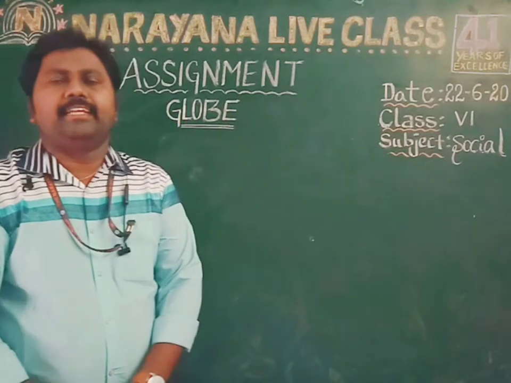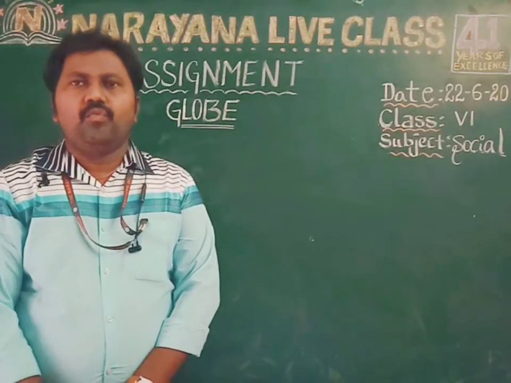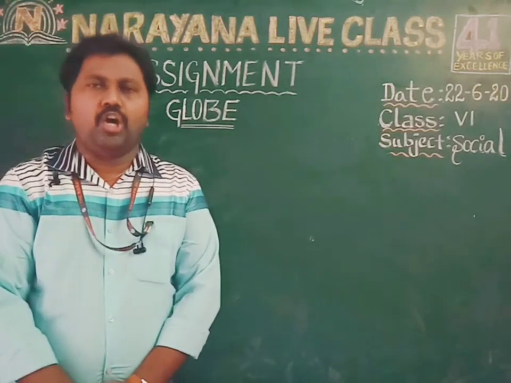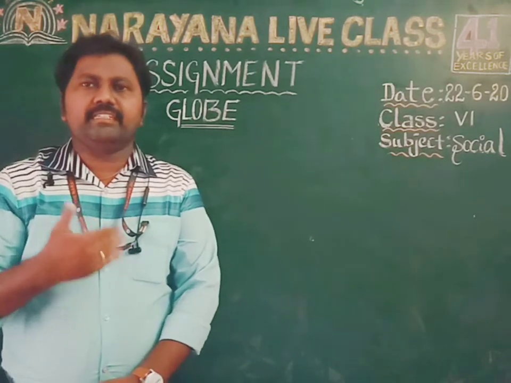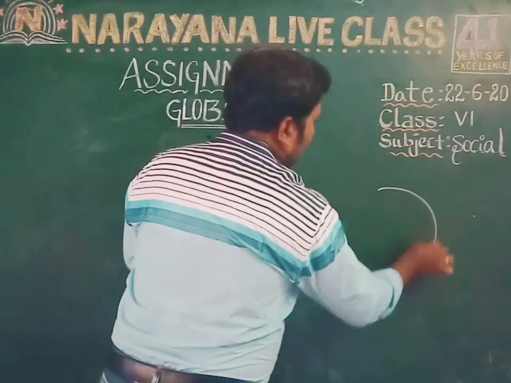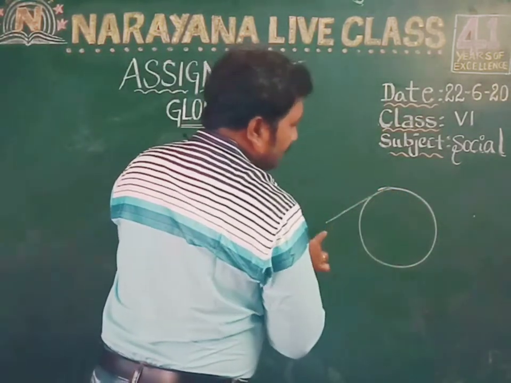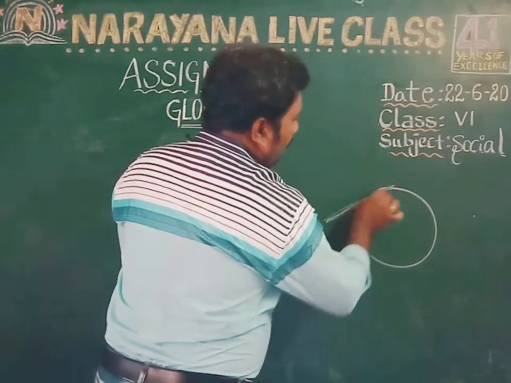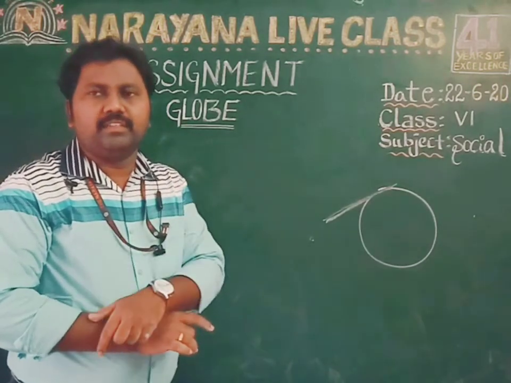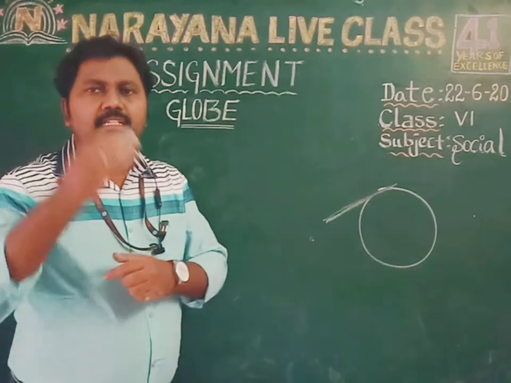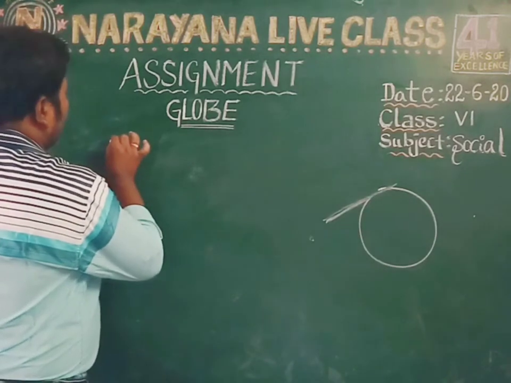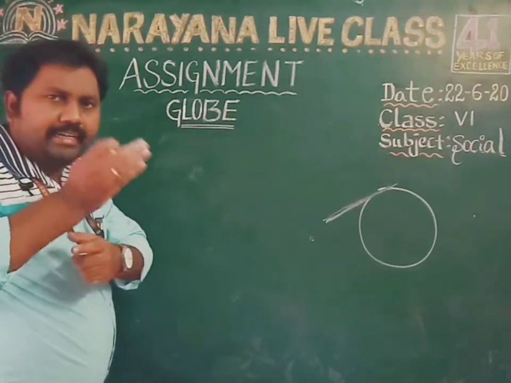Now let's take the 10th question. Why are the frigid zones very cold? Because, children, the sun doesn't rise much above the horizon. The rays are always slanting and provide less heat. For example, the slanting sun rays fall on the area going towards 90 degrees north or south, so the sun rays will always be slanting and provide less heat. Okay, children, what is the answer?